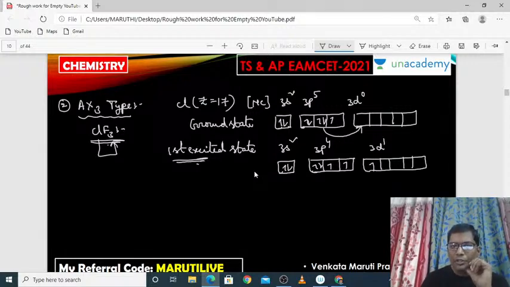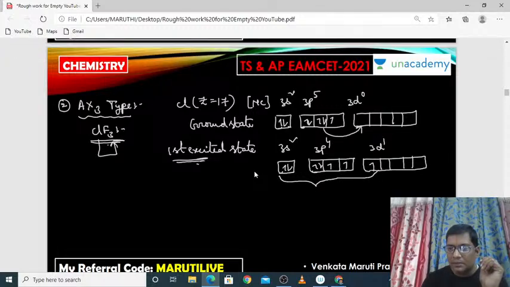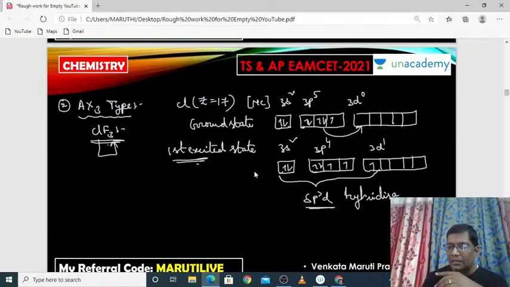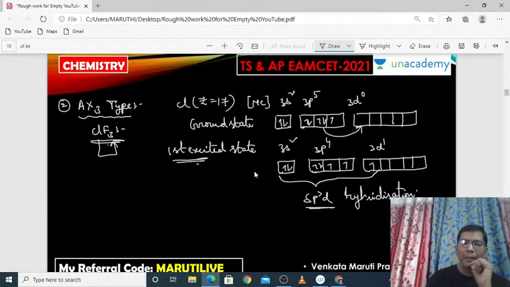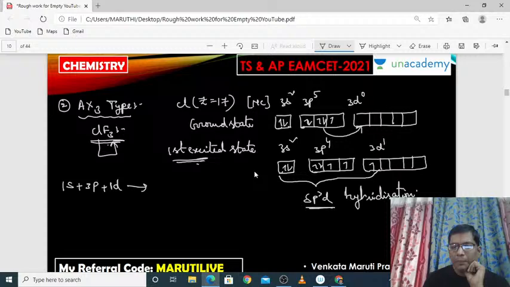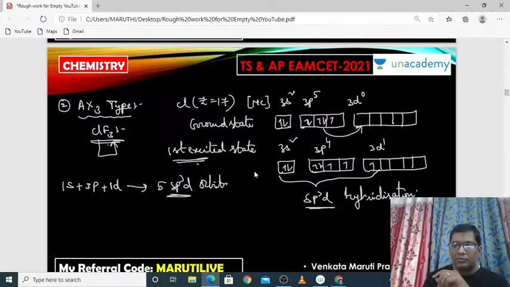So chlorine should participate in which hybridization? 1 s orbital, 3 p orbitals and 1 d orbital, so it is sp3d hybridization. 1 s orbital, 3 p orbitals and 1 d orbital combine and form 5 sp3d hybrid orbitals.